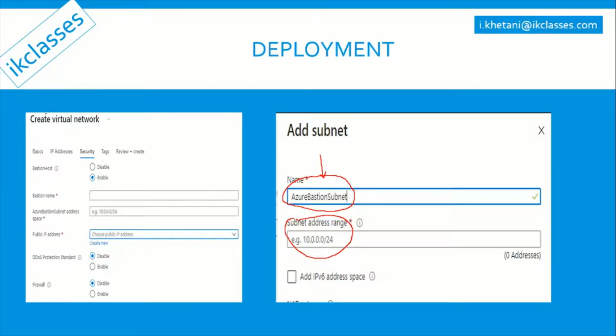Now, we can deploy Azure Bastion while creating the virtual network, or, as in our case, we can deploy Azure Bastion even after deploying the virtual network. Let's log into the portal and see how we can deploy Azure Bastion, and using Azure Bastion, how we can connect to the VMs.